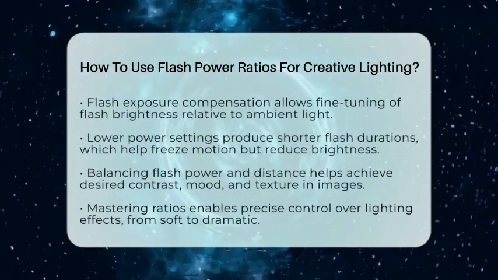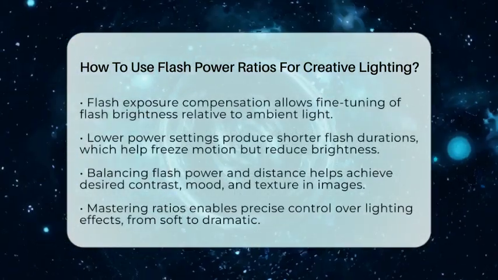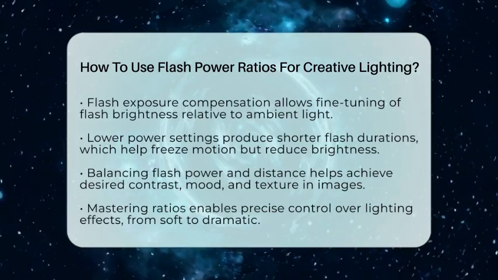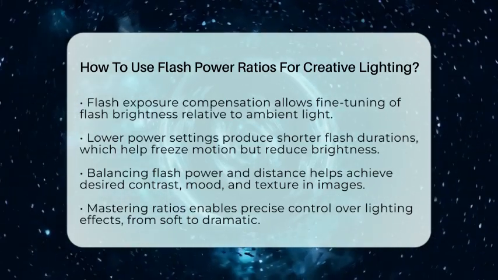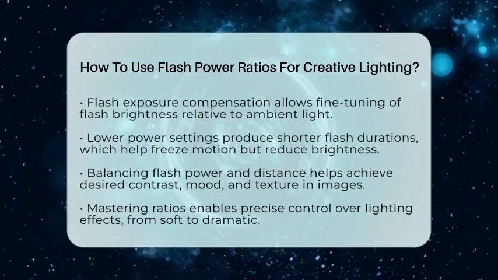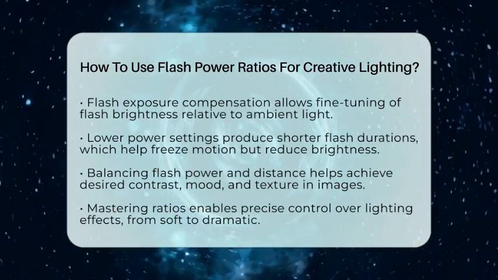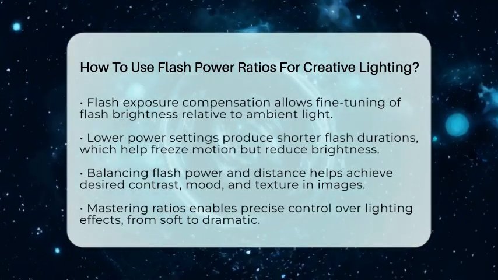Remember that at lower power settings, flashes tend to have shorter durations, which helps freeze motion better. But lower power also means less light, so balancing power ratios involves choosing between brightness and motion control.